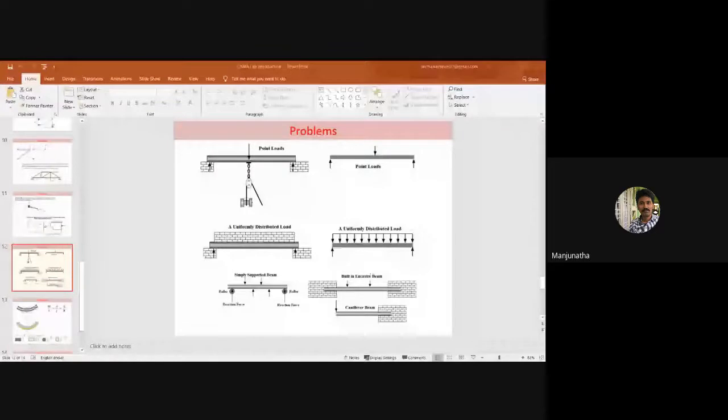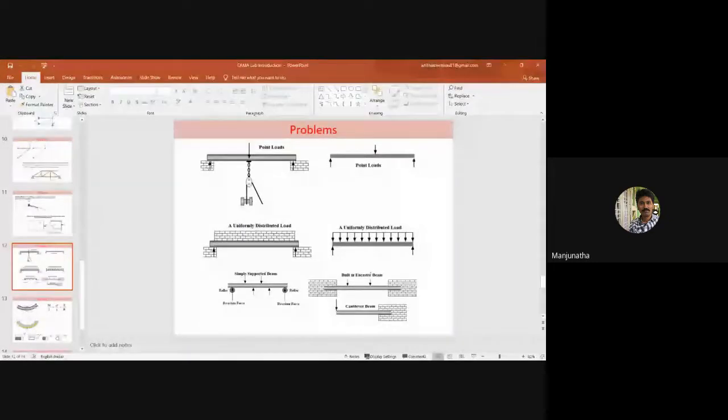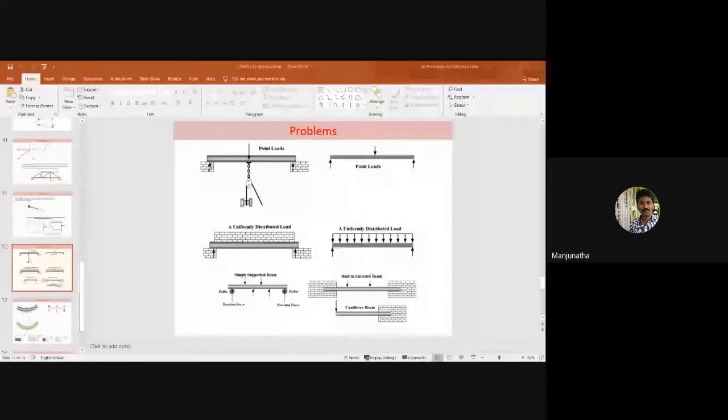When I change the slide, can you notice the diagrams? No, sir, it's in the 12th slide. What happened to this? Otherwise, I'll do one thing. I'll stop the presentation and start it once again. No, it's not showing, sir. Now I'll share the presentation screen.